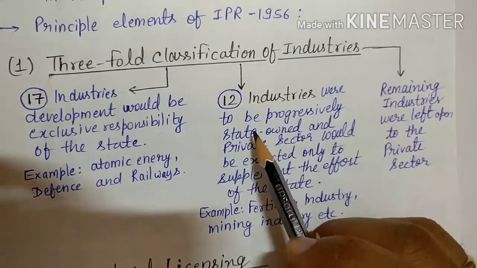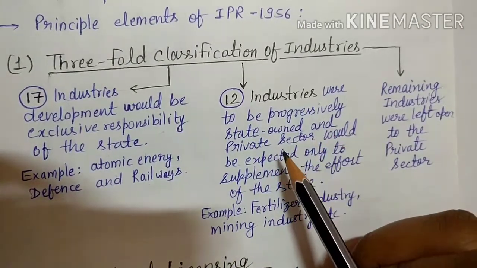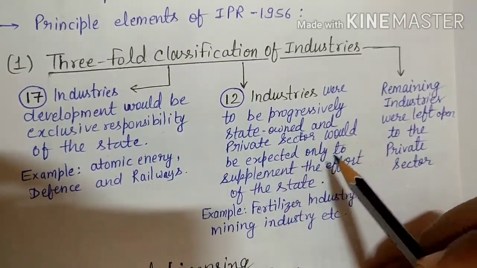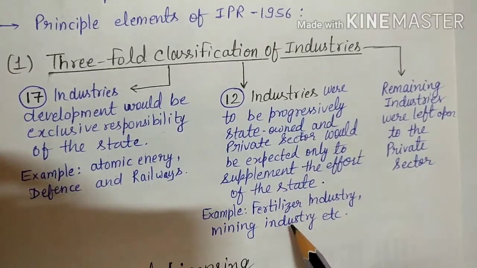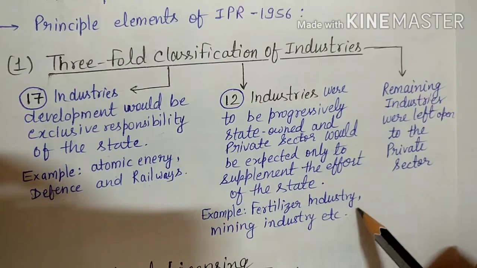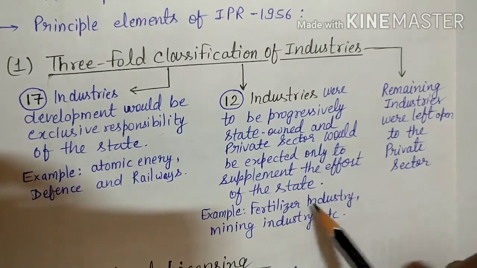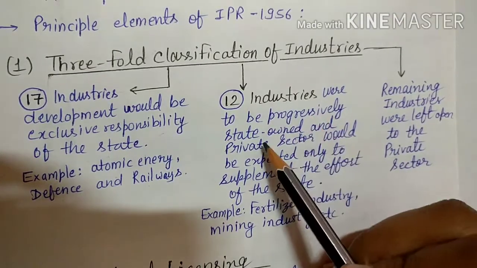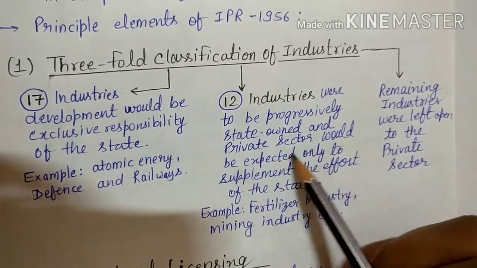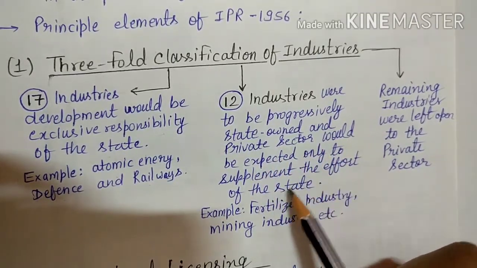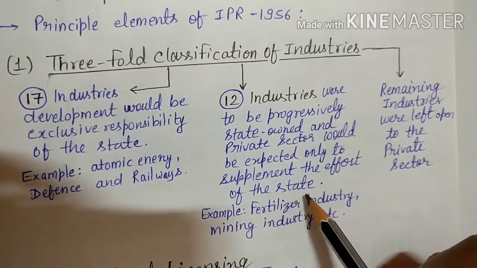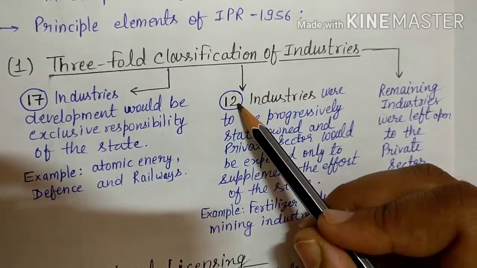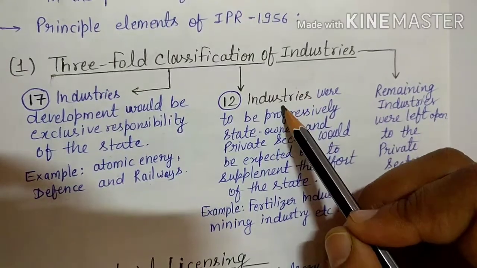Then come 12 industries, which were to be progressively state owned, with the private sector expected only to supplement the effort of the state. Examples are fertilizer industries, mining industries, etc. These are the industries given to both private and public sectors. The private sector's role is to supply the necessary things to the state government. These 12 industries are under both the private and public sectors.